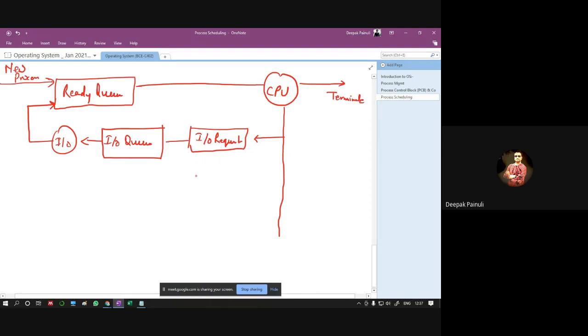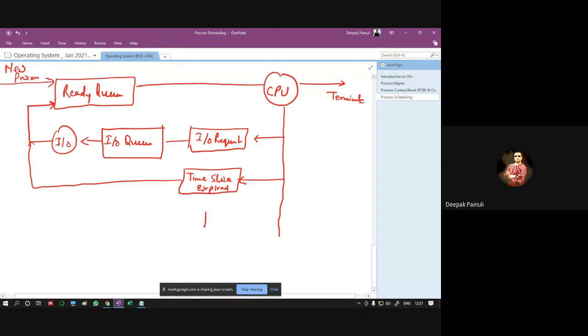The second case may be time slice expired. Then the process may be rescheduled to the ready queue.